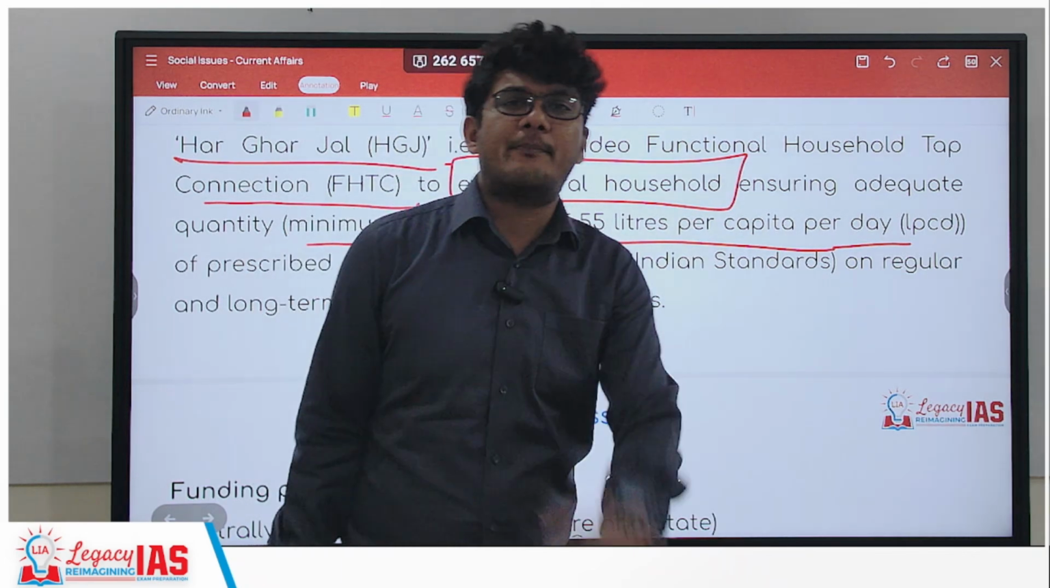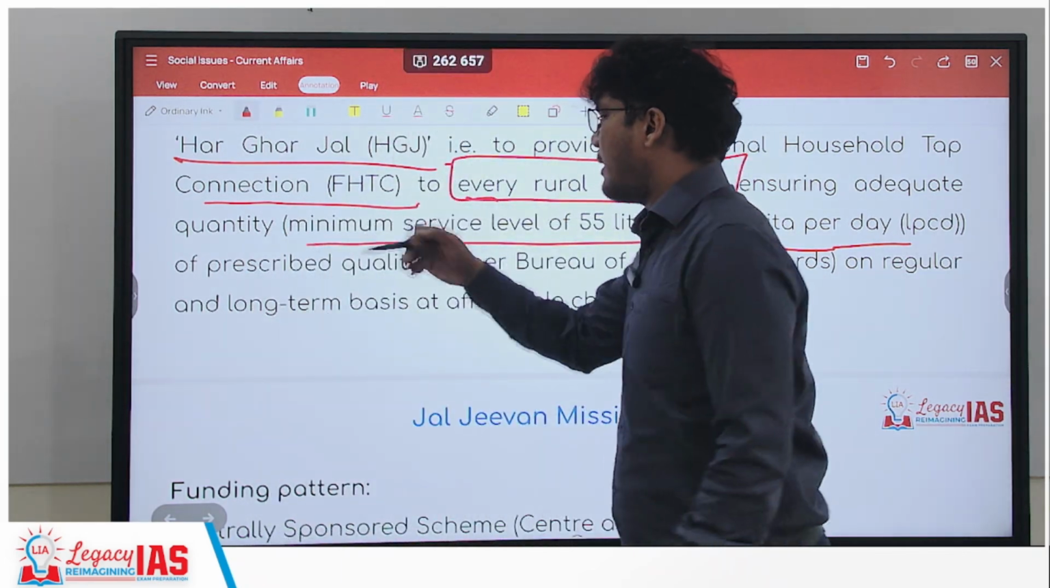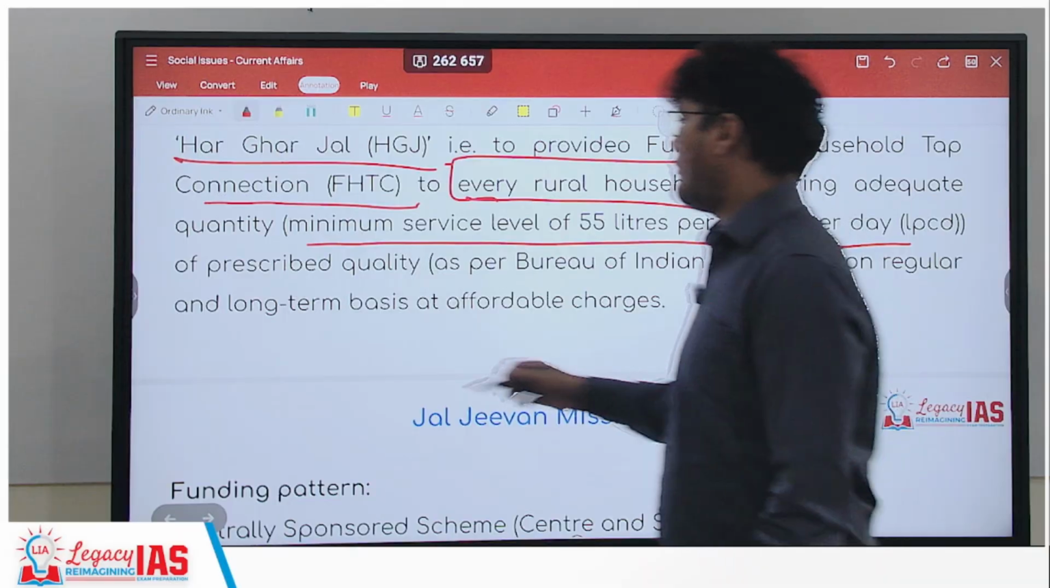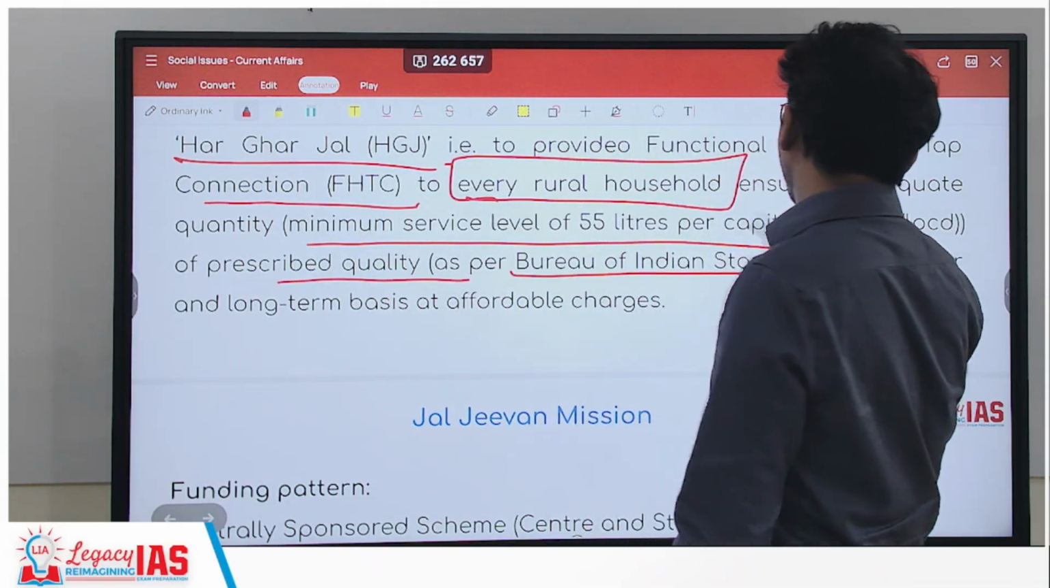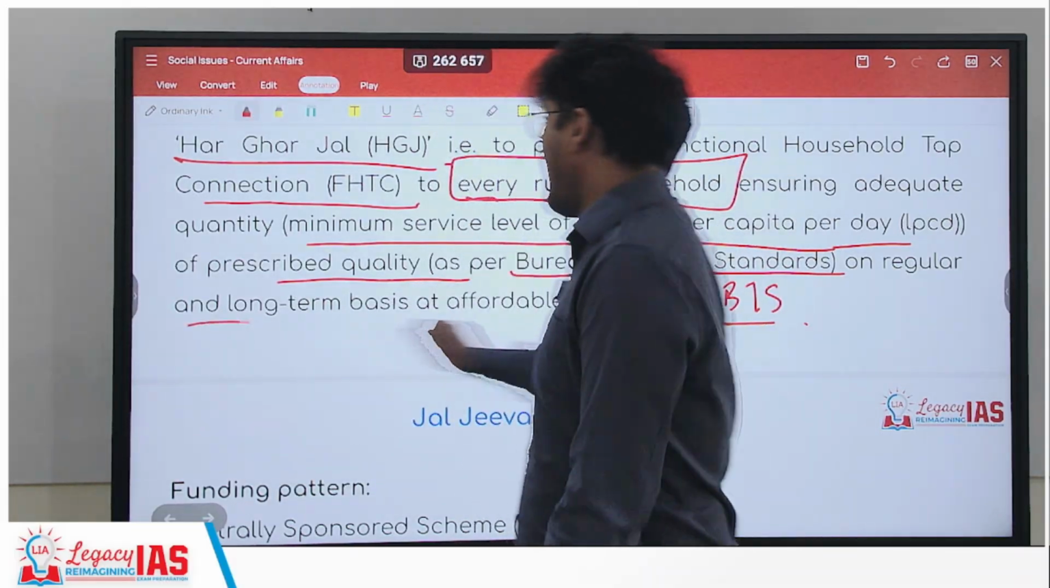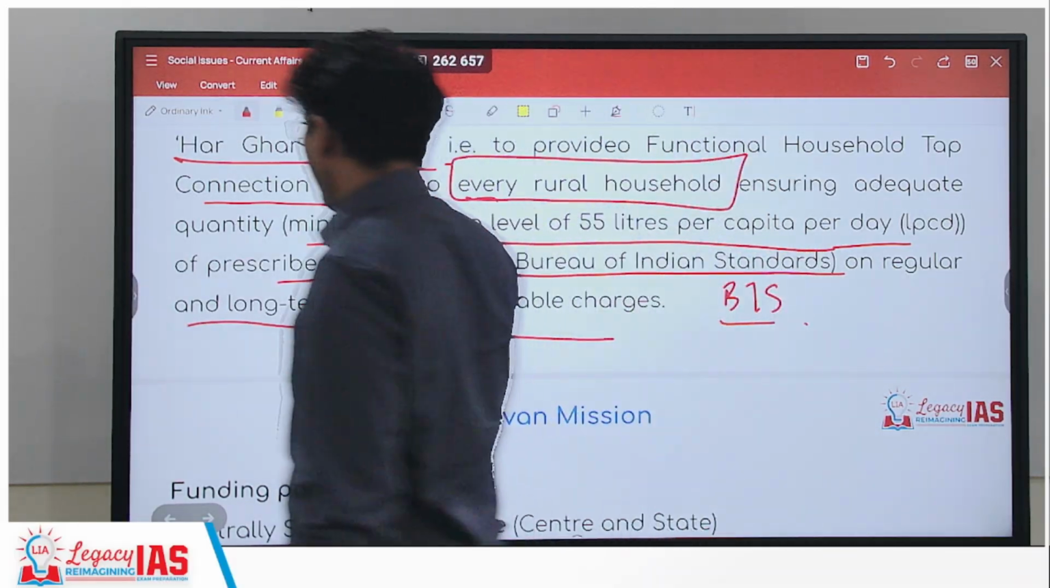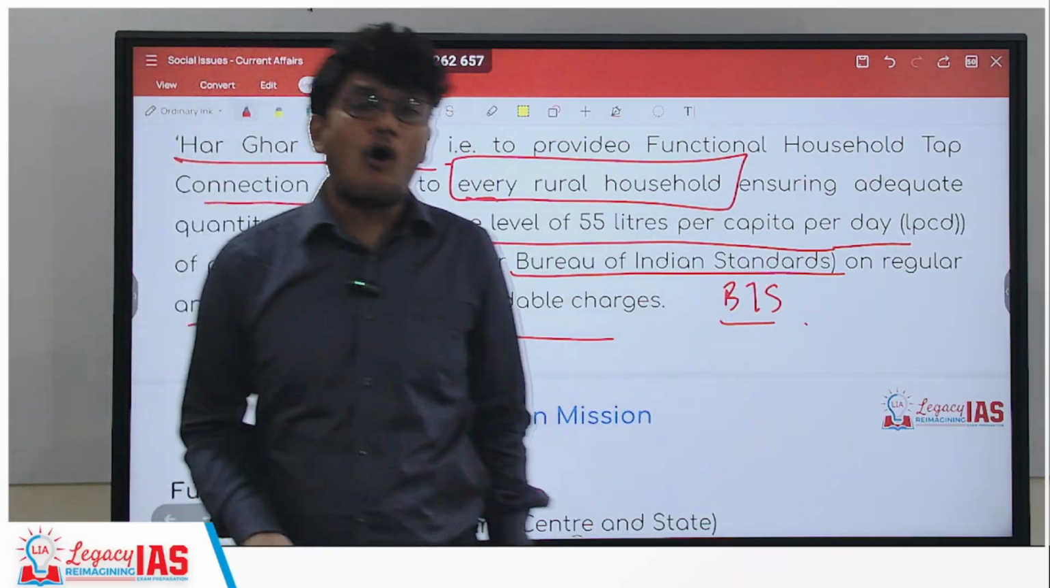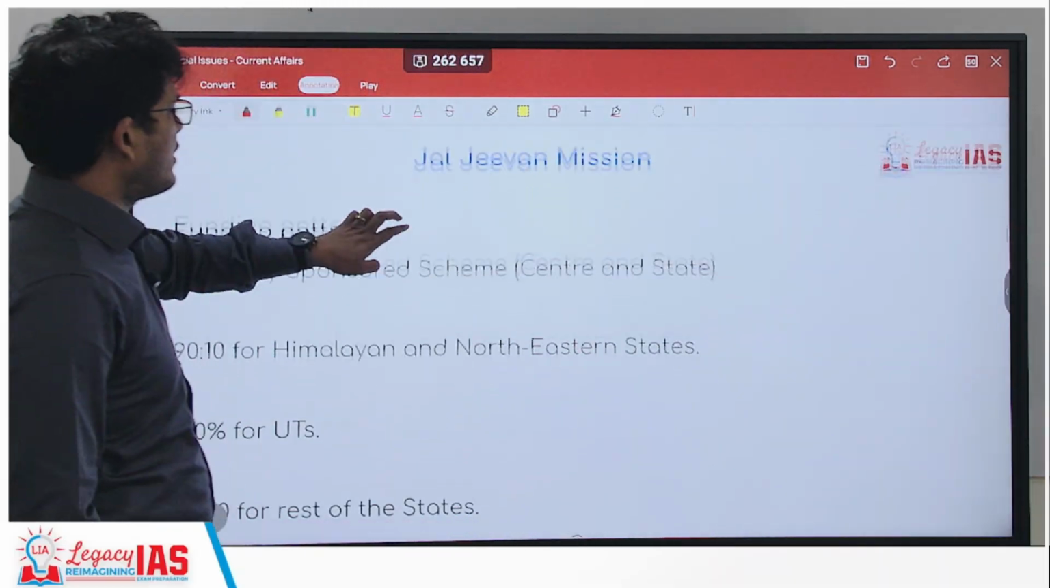Per capita means per person. So this is 55 liters per person per day of prescribed quality as per the Bureau of Indian Standards, that is BIS, on a regular and long-term basis. So UPSC can simply change this to short-term. It will be wrong. On a regular and long-term basis.